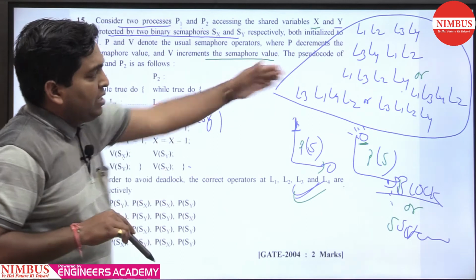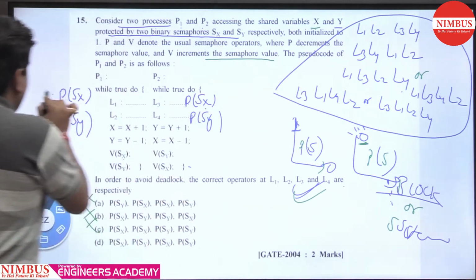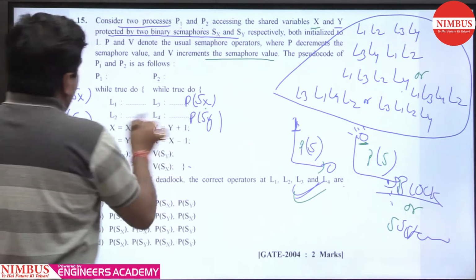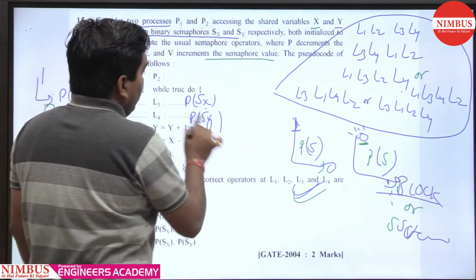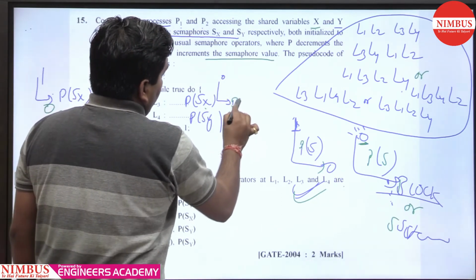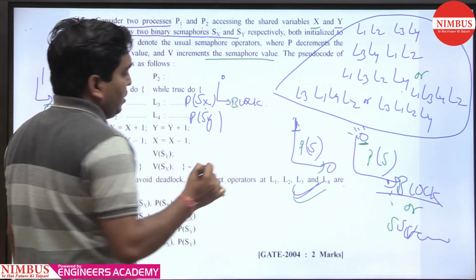Now we'll check the concurrent sequence. First we execute this one. We start from P1, Sx is 1 to 0, so that is successful. Now the value of Sx is 0, then when you perform the down on 0, you get blocked.